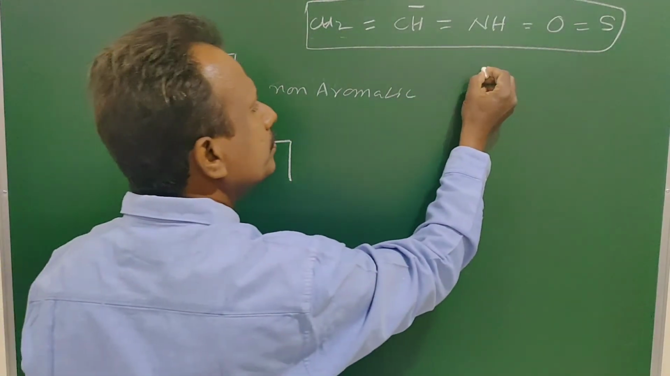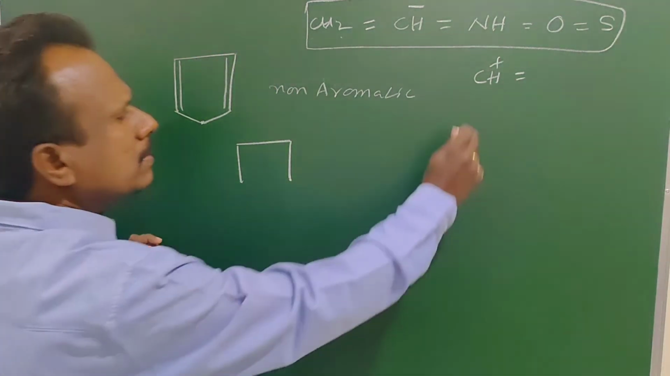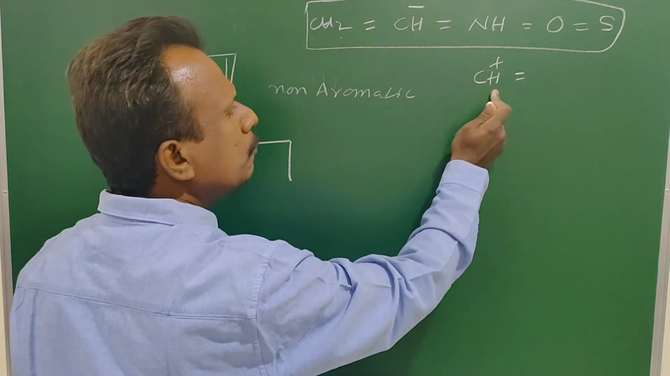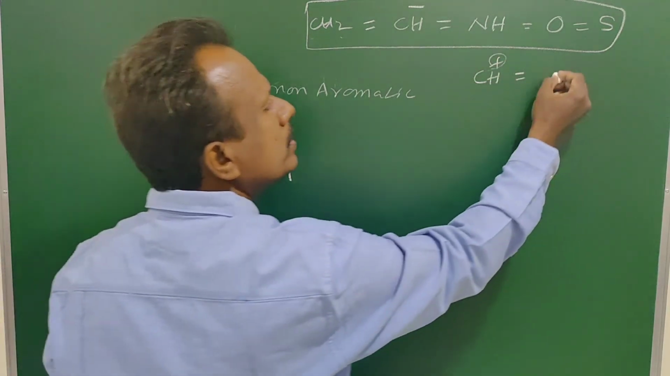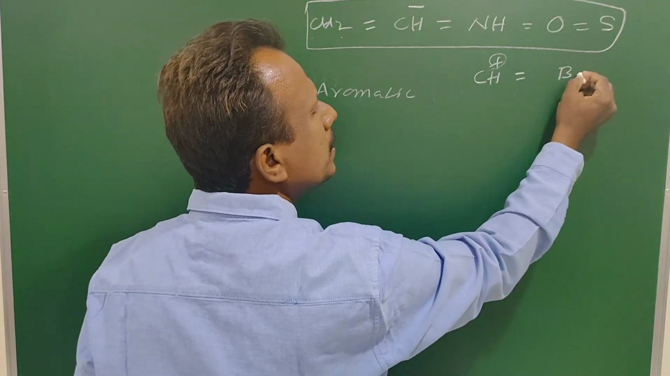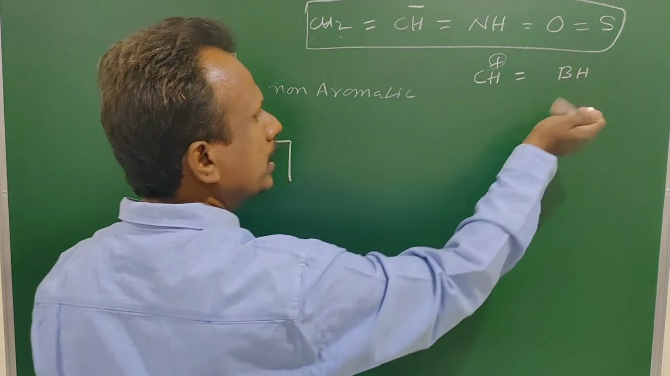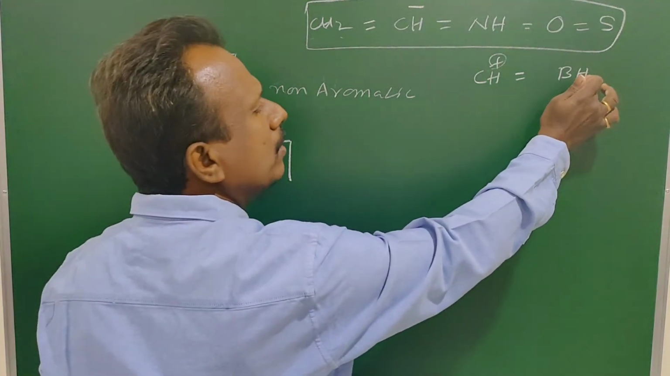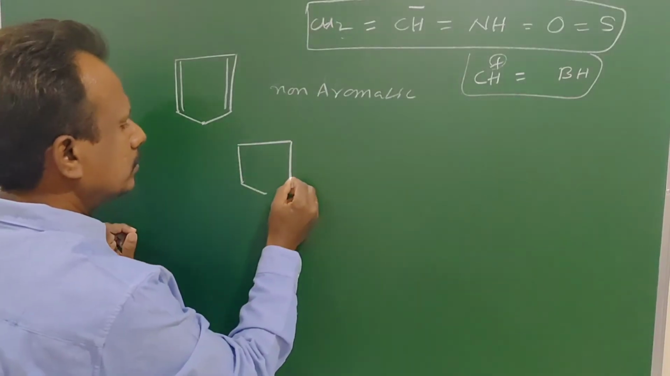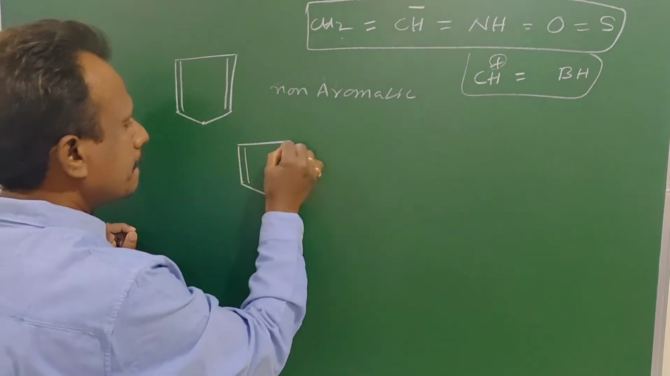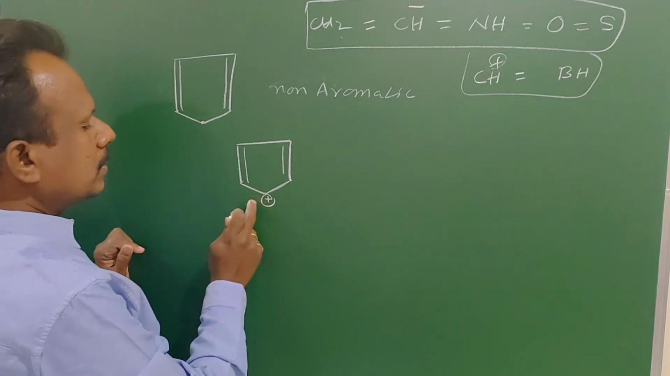Another hint: CH plus, the number of valence electrons is equal to 4. C has 4, H has 1, that is 5, here plus 1, so 4. That is equal to BH. Boron is trivalent, having 3 valence electrons, and H has 1 electron. This plus charge is a carbocation.